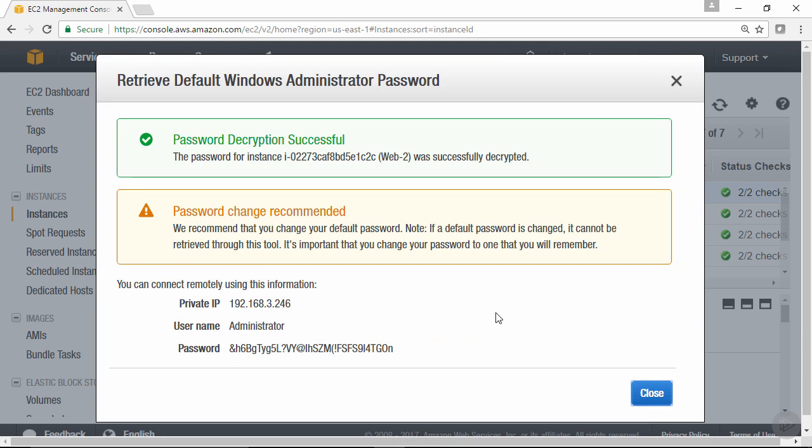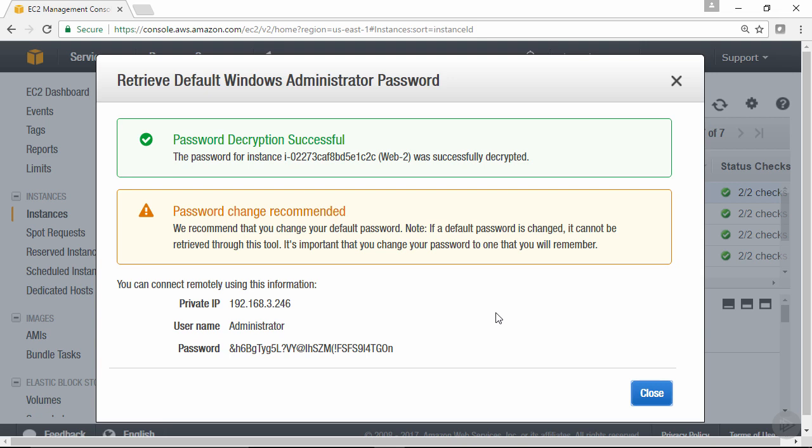Now, you are then presented with the credentials. You're presented with the IP address to connect to this server. You're also presented with the username and the very long password that I would highly recommend you copy all of this information onto a notepad if you don't plan on changing it to a friendlier password. Now, this long password is necessary if this particular instance is going to be exposed to the internet from an RDP perspective. If this instance is going to be subnet only, like behind the firewall, and you can only access it from internal resources, then you're probably going to apply some kind of a group policy, and you're going to have the standard administrator username and password that might be a little less lengthy, so to speak, so it makes it easier to launch.